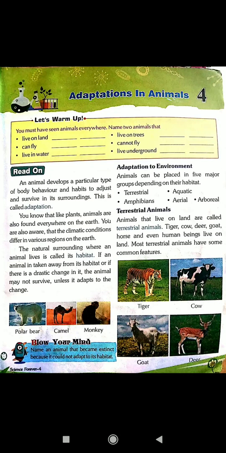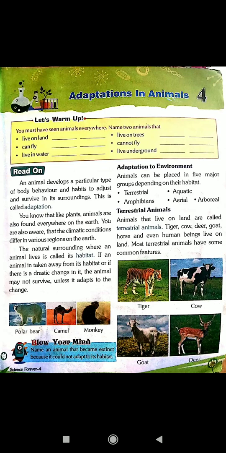Before starting the chapter, we should know what is adaptation. An animal develops a particular type of body behavior and habits to adjust and survive in its surroundings. This is called adaptation.